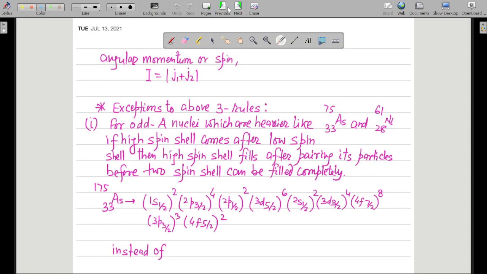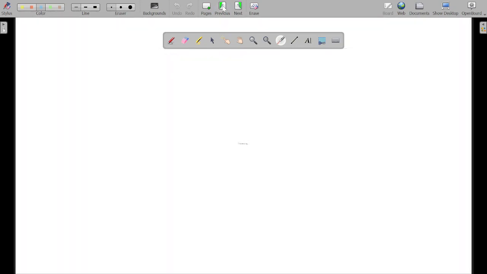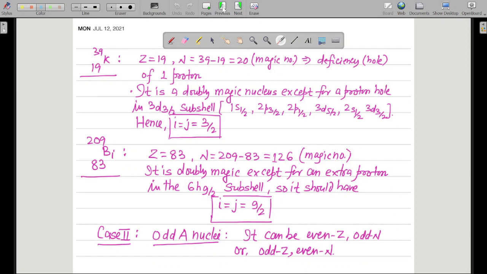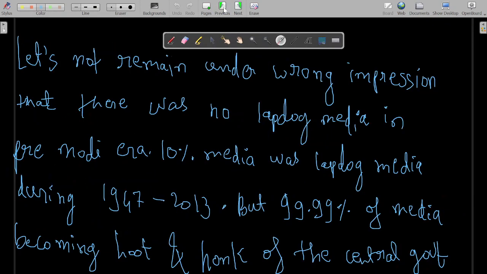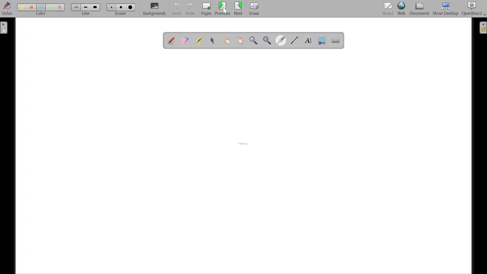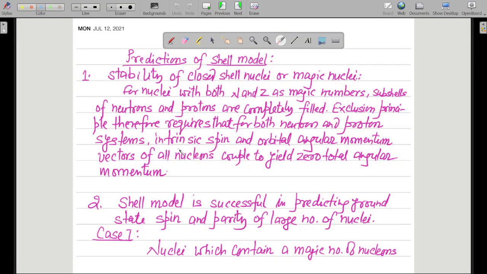So basically we have 3 cases of this, that the shell model is successful in predicting ground state spin. For prediction of ground state spin and ground state parity for a large number of nuclei, we have 3 cases.